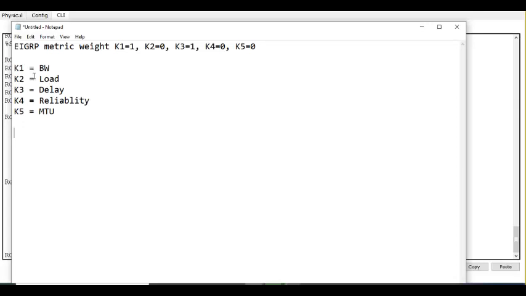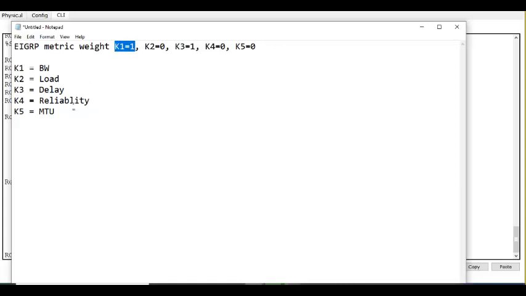What is K3? Delay. K1? Bandwidth. These two are important for you. You see, K2 is 0, not important. K4 and K5 are also 0, not important.